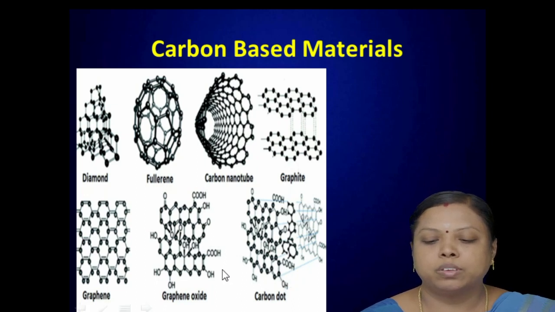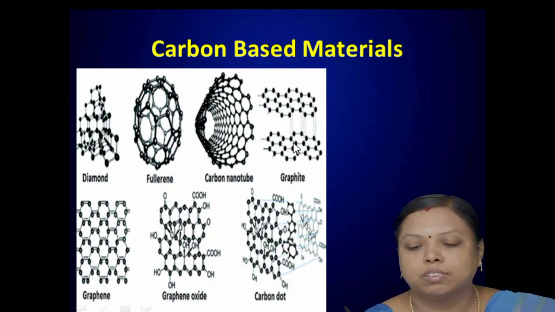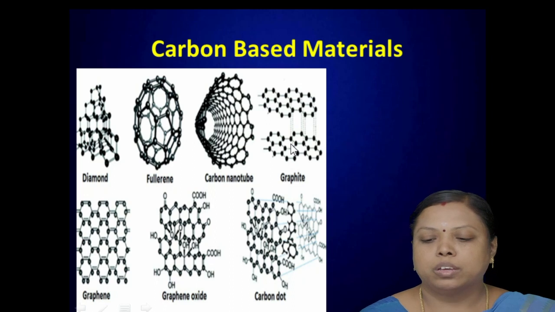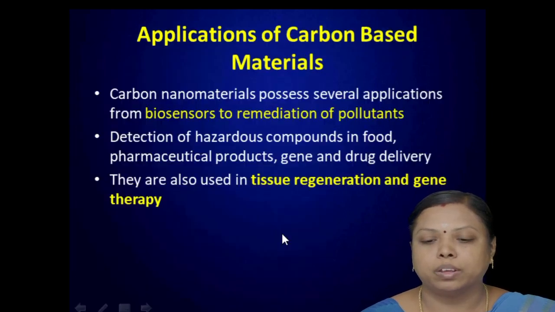In graphene oxide, you see the structure is bonded with some oxygen groups, so we call it graphene oxide, whereas graphene and graphite have only carbon in their structure. And in carbon dots, different functional groups such as hydroxyl groups and acid groups are attached. So based on different functional groups and attachments, we have different types of carbon based nanomaterials.